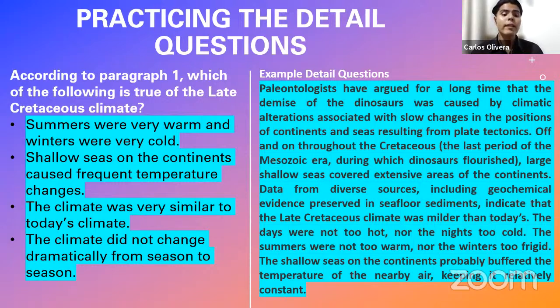So what is it telling you? That the climate did not change dramatically from season to season, right? This is what it says, although not with the same words, as I say, not necessarily, okay? Just let the information guide you, and that is all you need in order to respond to this question, okay? How to identify this type of question?